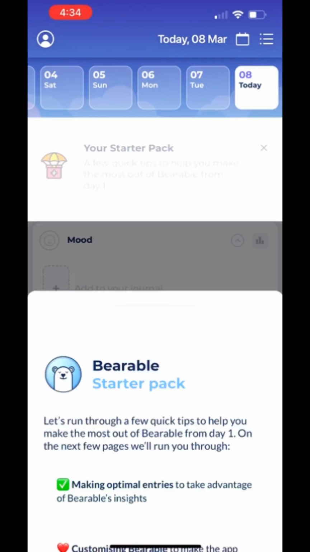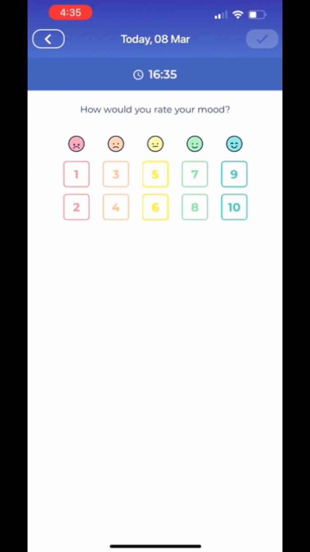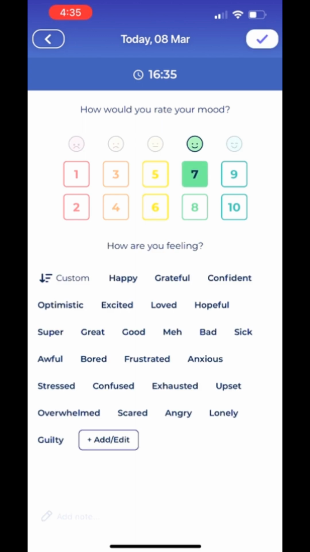The first app we're going to take a look at is Bearable. And this is the Bearable interface. At the top, we can see where you can select mood. There are different moods you can select and also different ratings you can select for your today's mood as well. For the simplicity of this test, we are going to just say, today I'm feeling happy and good.